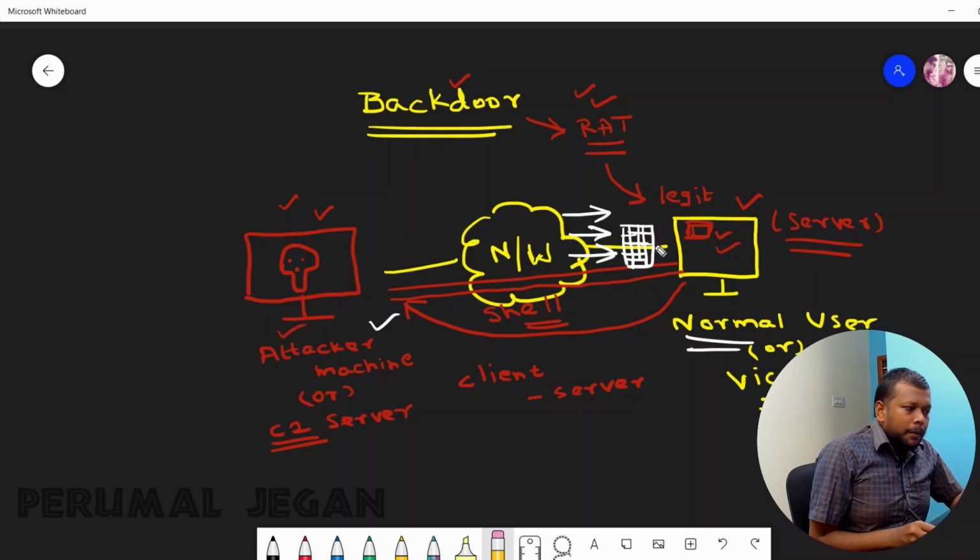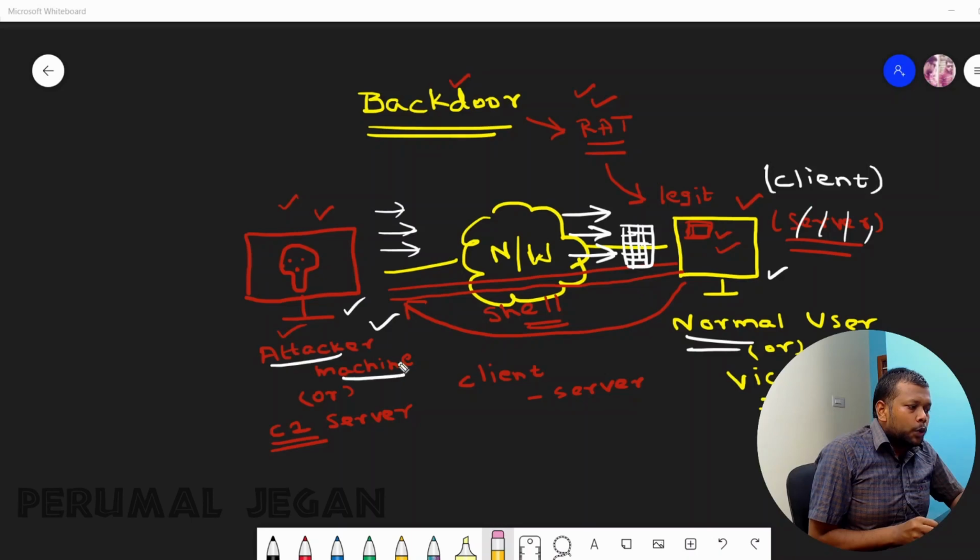In my previous case, my normal user was the server and my attacker machine was the client trying to connect to the victim machine. In this case, the normal user is no longer a server. Our victim is going to act as a client, and our attacker machine is going to act as a server, so it is going to be listening for shells.